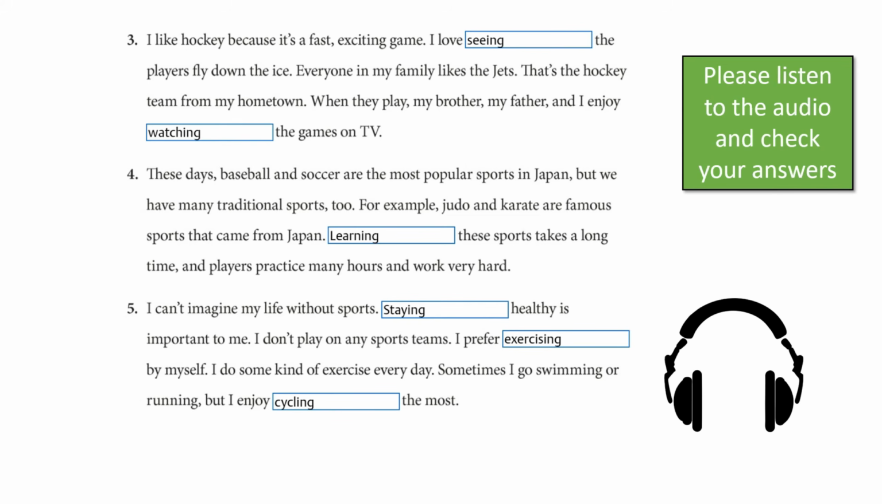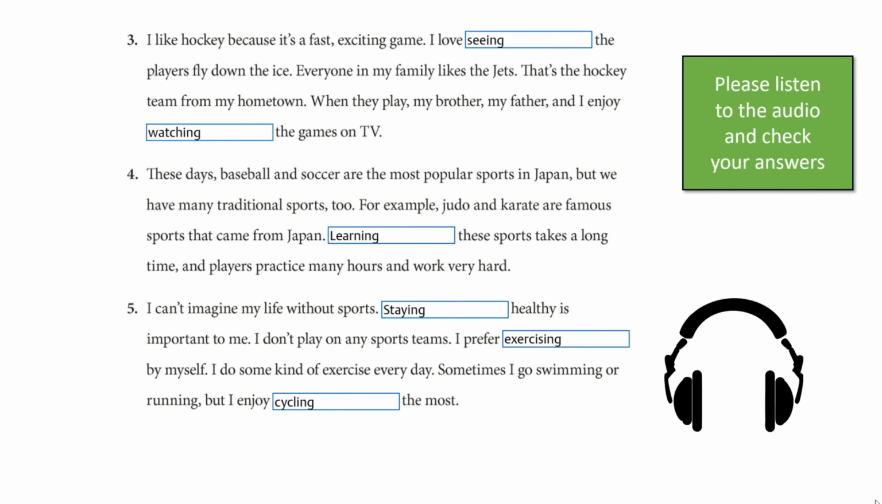Unit 5. Grammar. Activity A. 3. I like hockey because it's a fast, exciting game. I love seeing the players fly down the ice. Everyone in my family likes the Jets. That's the hockey team from my hometown. When they play, my brother, my father, and I enjoy watching the games on TV.